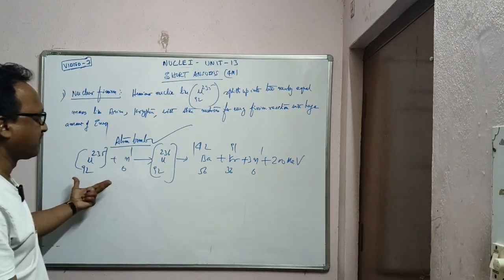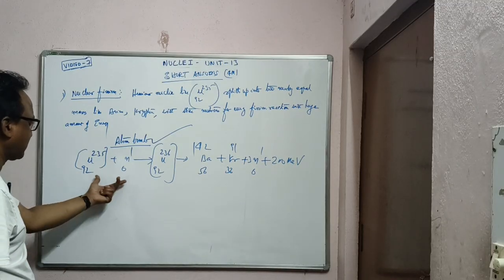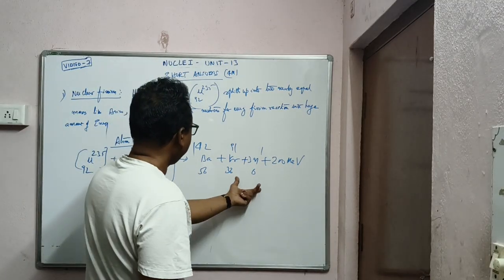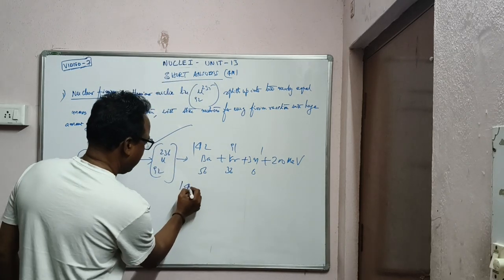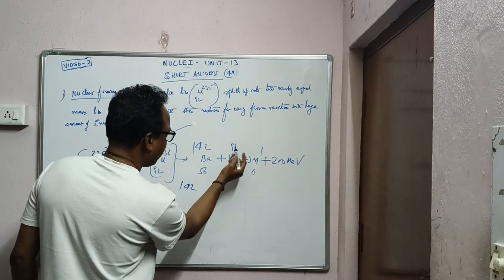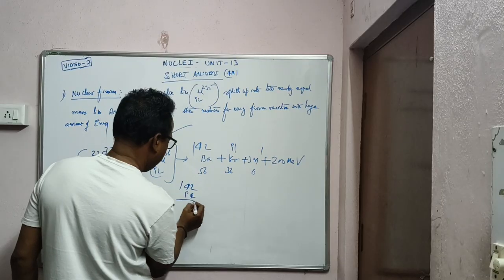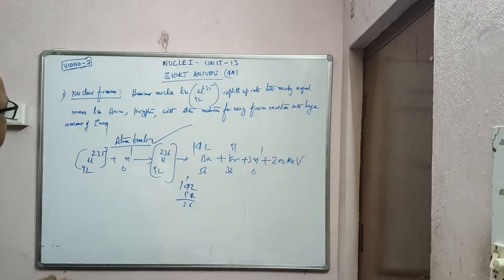This is the equation of the fission reaction. You can balance: 235 plus 1 is 236, 92, and here 142 plus 91 plus 3 is 236, so it is balanced. So this is the equation for nuclear fission.